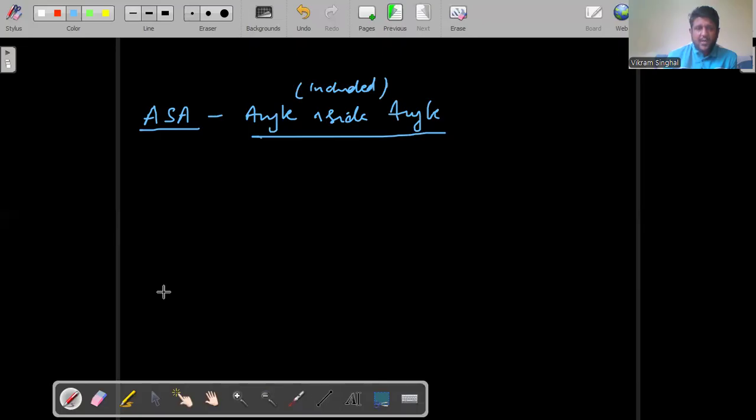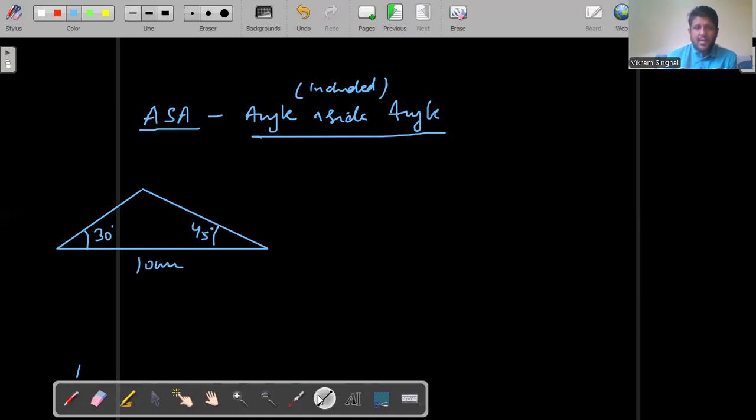Now what is the reason behind it? For instance, I tell you that I have these triangles. All right. The measure of the sides or the angles here, for example, is 30 degrees. And this is 45 degrees. And this is of length 10 centimeters.